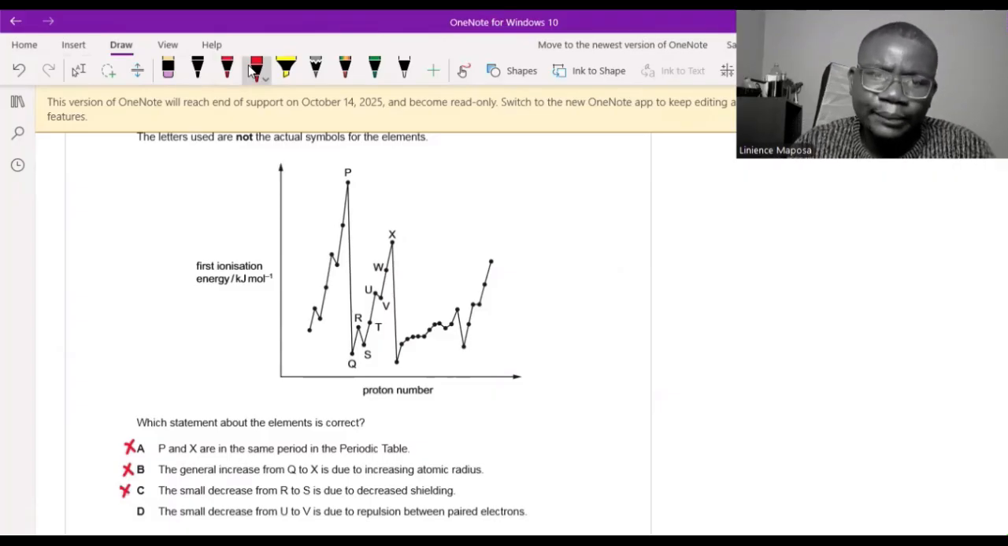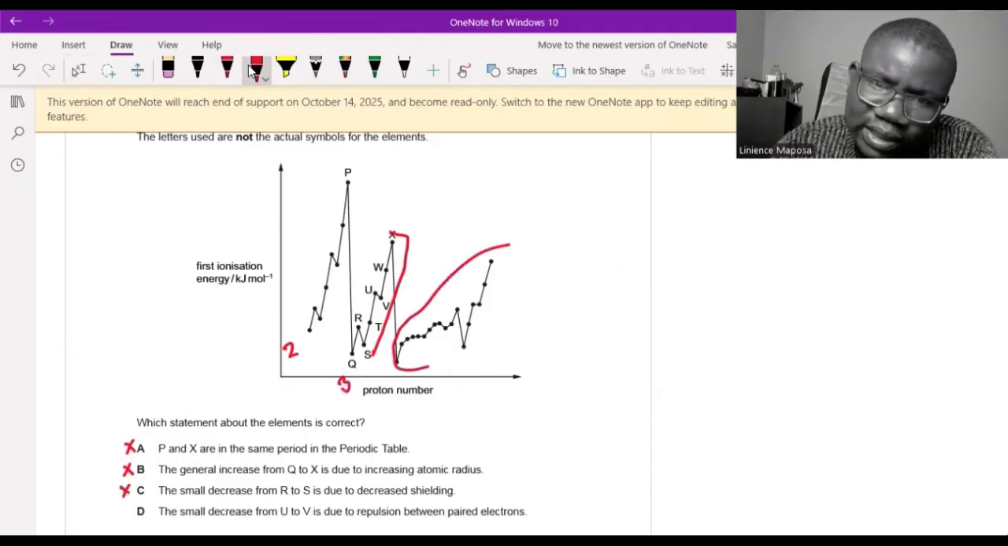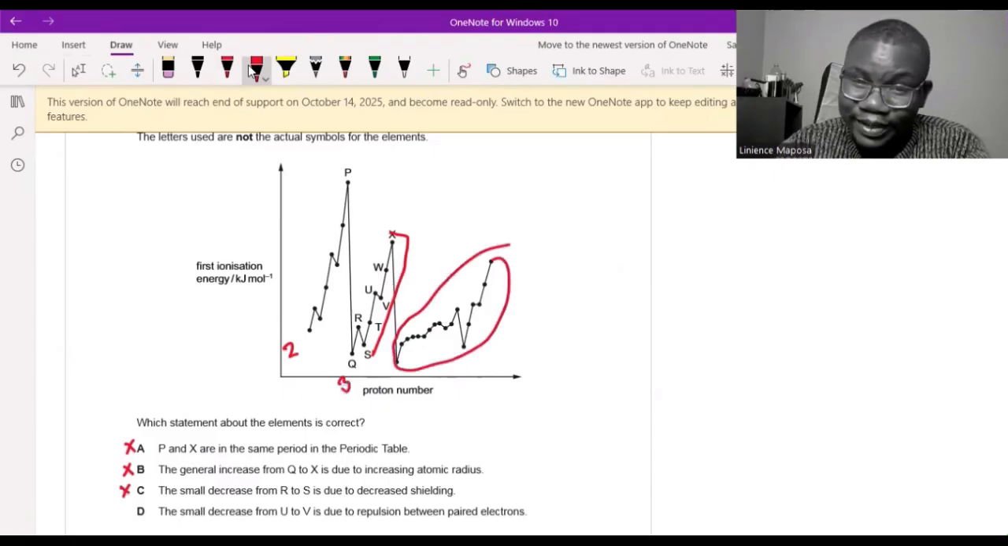Yes, that's true, because at that point the S orbital is half full and the P orbital is half full. So this is the P orbital. If this was shell number 2 and shell number 3 and so forth, you can see this is the D orbital here. So this one is period 4.